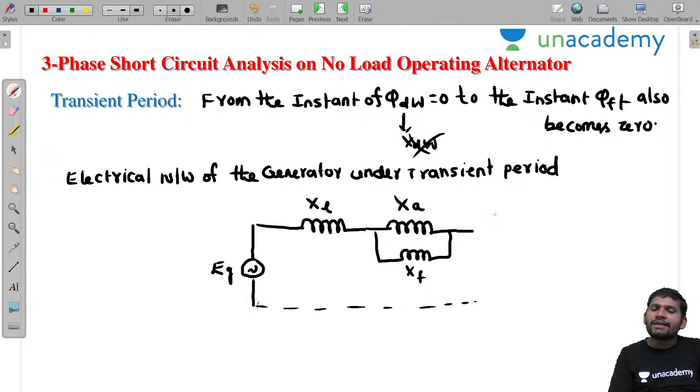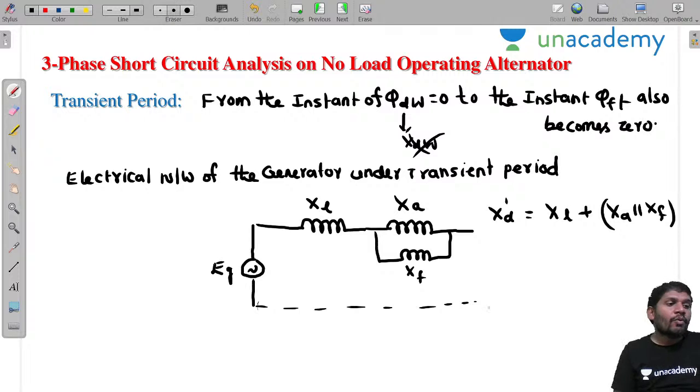Now what is the reactance? Xd dash. This is the transient reactance, not the subtransient. It is XL plus XA in parallel with XF. Here Xd dash is the transient reactance, taken along the direct axis. Therefore it is the direct axis transient reactance.